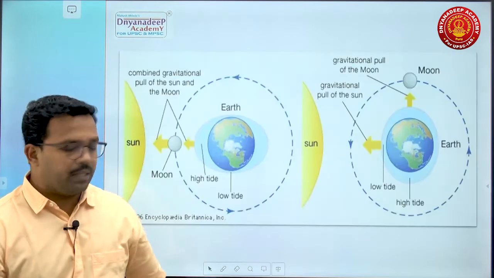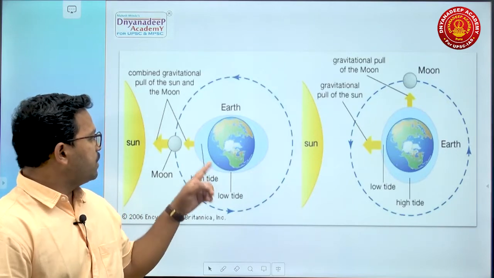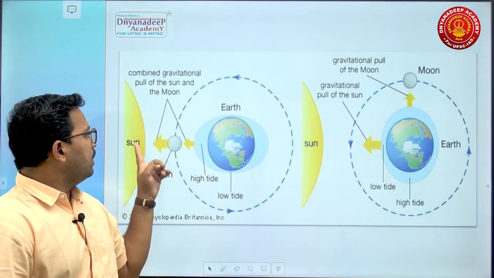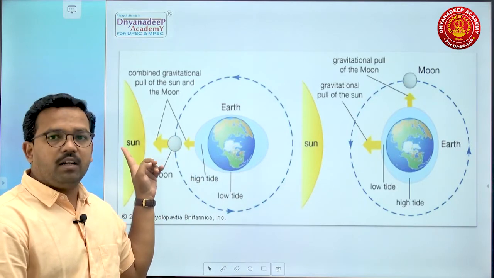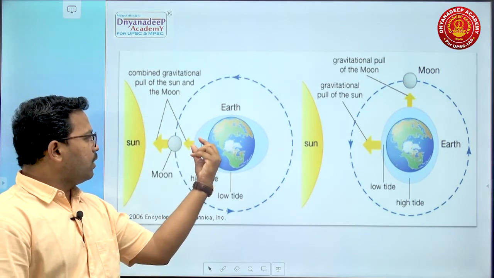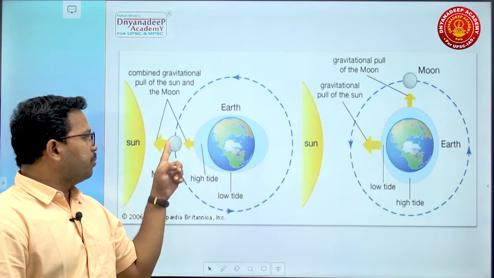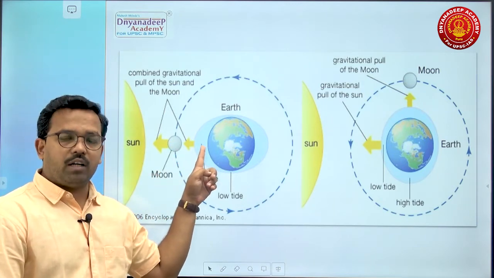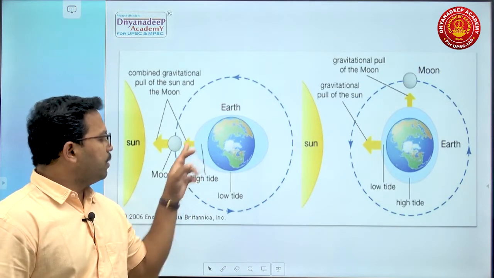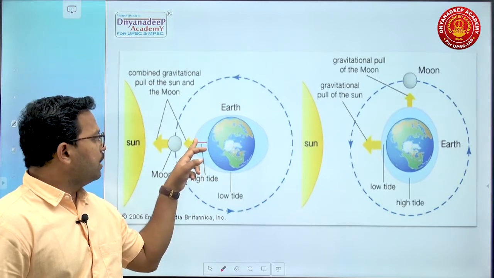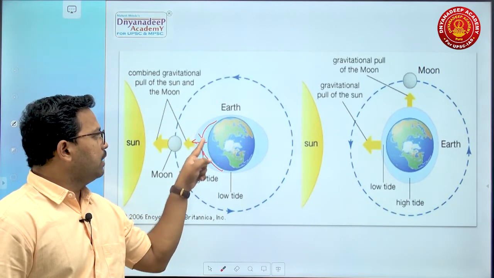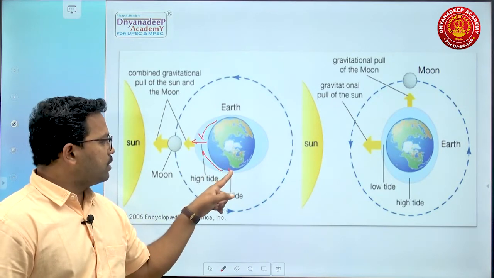Here I have given you a simple diagram of this tide. Just go through this diagram. Here, this is Earth, this is the entire oceanic structure, this is Moon, and this is Sun. Now when Earth, Moon and Sun are in the same line, the gravitational pull of the Sun is attracting water towards its side. Simultaneously, the gravitational pull of Moon is also attracting water on its own side. So the bulge is more. That's why this particular portion is called high tide, whereas this portion, when this entire water is transported to this region, water gets reduced, and this portion is called low tide.